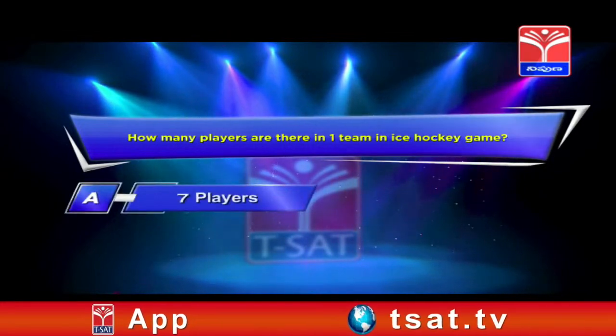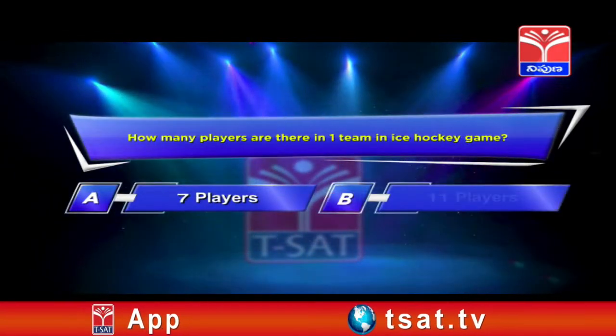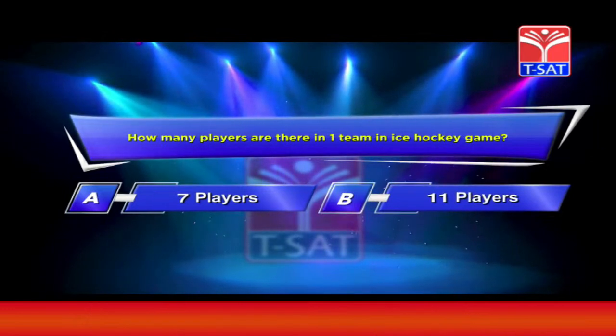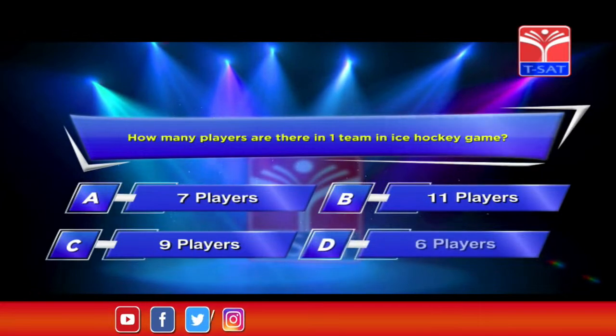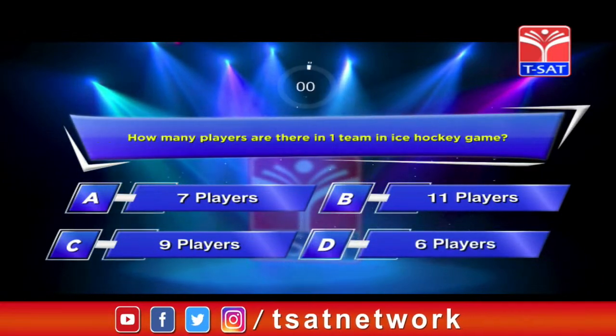Next question. How many players are there in one team in ice hockey game? Option A, 7 players. Option B, 11 players. Option C, 9 players. Option D, 6 players. Your time starts now.